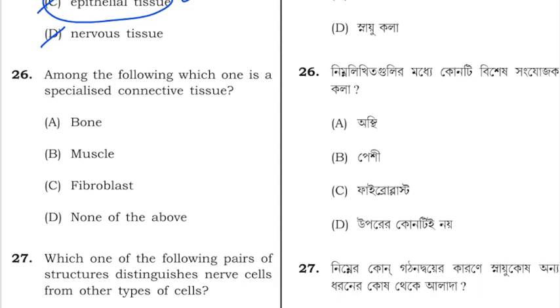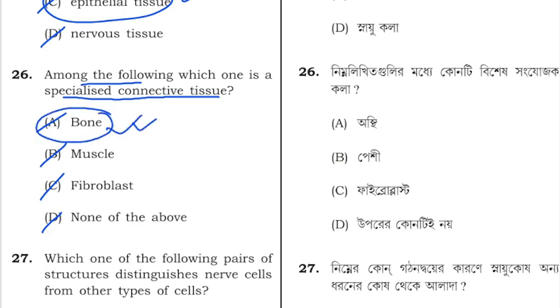Next question is, which of the following is having specialized connective tissue? A is bone, B is muscle, C is fibroblast, D is none of the above. So option A is correct. Bone is a specialized connective tissue.